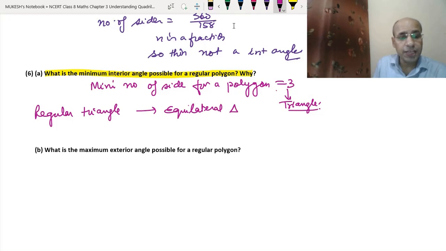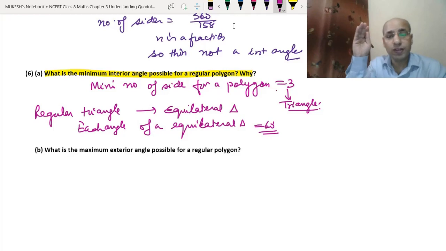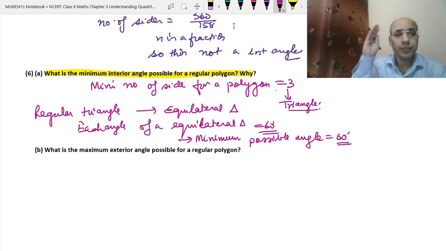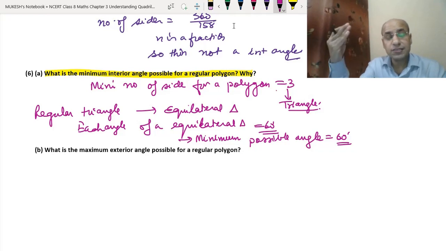Each interior angle of an equilateral triangle is 60 degree. So that means the minimum interior angle possible for a regular polygon is 60 degree. Now the exterior angle is always what we get after subtracting the interior angle from 180 degree.